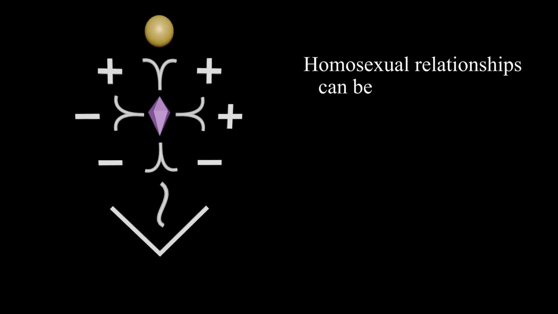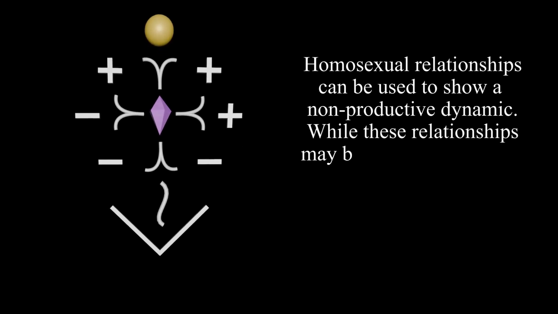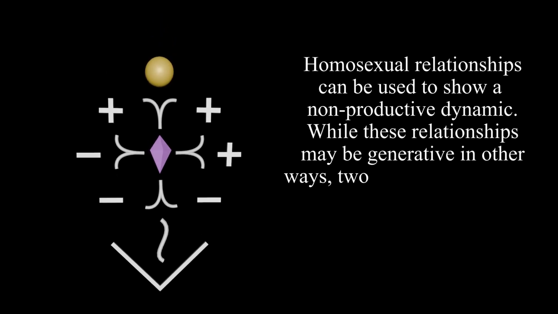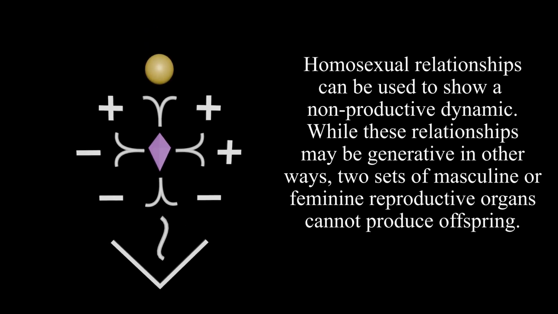Homosexual relationships can be used to show a non-productive dynamic. While these relationships may be generative in other ways, two sets of masculine or feminine reproductive organs cannot produce offspring.